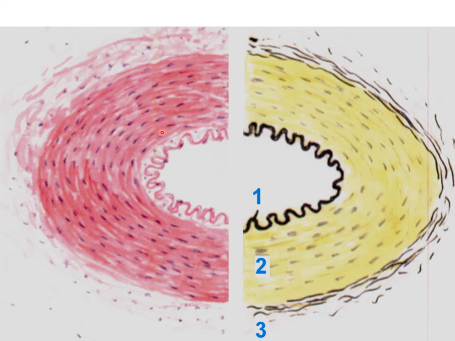So you can compare the different stains. In the orcein stain, a small amount of elastic fibers is seen within the tunica media. 1 indicates the tunica intima, 2 indicates the tunica media, and 3 indicates the tunica adventitia. So both sections are different. This one is the H&E stain, and this one is the orcein stain. In the H&E stain you can identify the smooth muscle fibers and their nuclei, which are well demarcated in the tunica media. The internal elastic lamina is well visible in the tunica